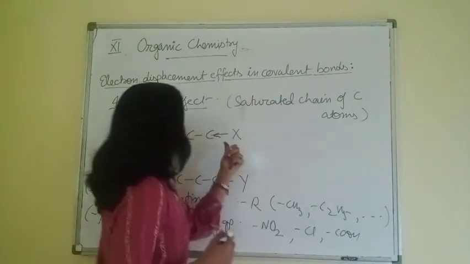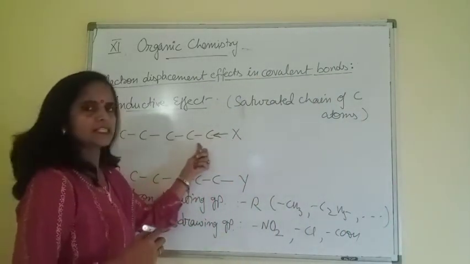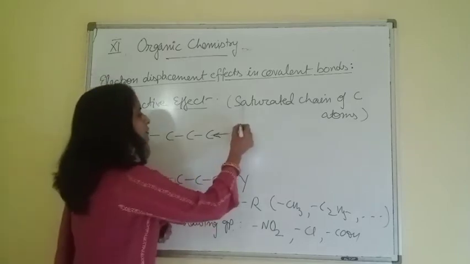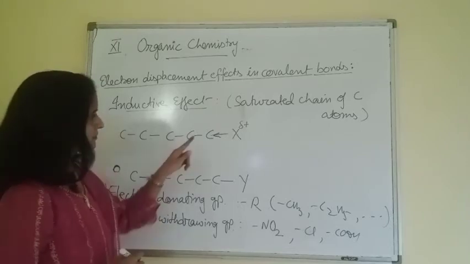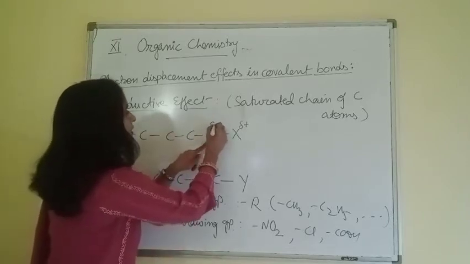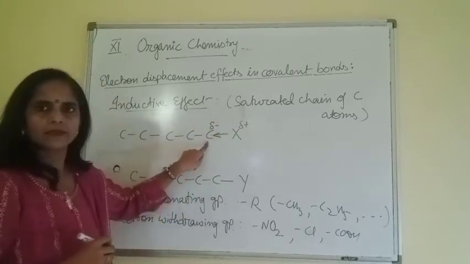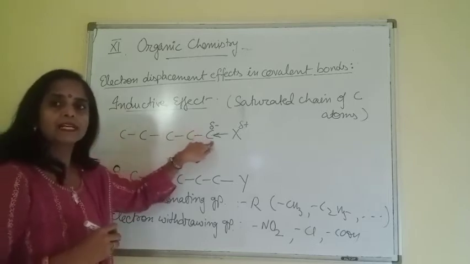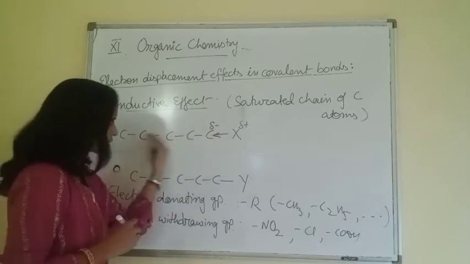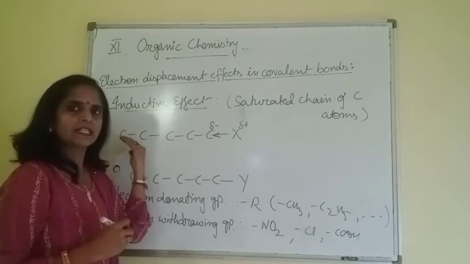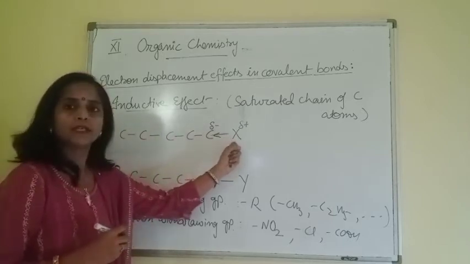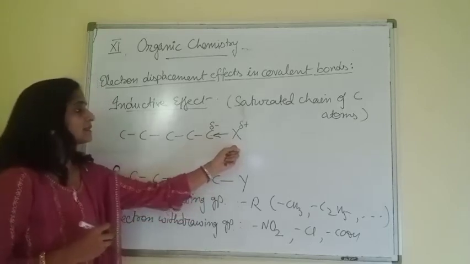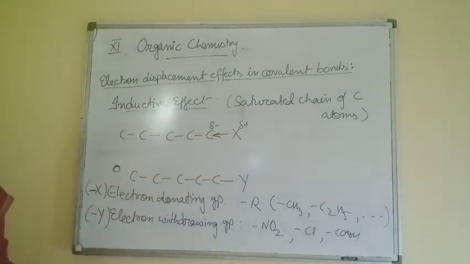So, when the electrons are slightly shifted towards the main chain, this X group becomes slightly positive, delta positive, and carbon becomes slightly negative, delta negative. When this carbon becomes delta negative, of course, electron shifting takes place along the chain in this direction. But as the distance from the main group increases, the effect decreases.